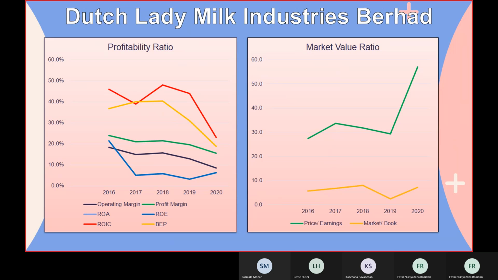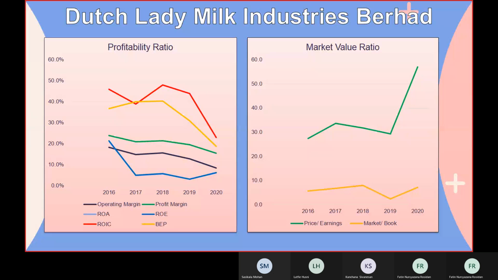And for ROIC, it slightly increased to 2018 and decreased to 2020, and sorry, that was for BEP. But for ROIC, it is decreasing from 2016 to 2017, increased a little bit more in 2018, and decreased again in 2020.